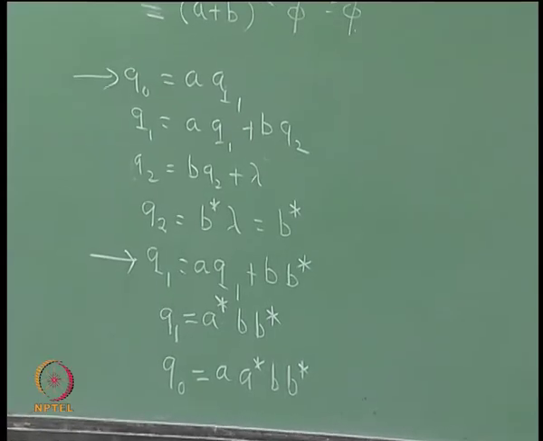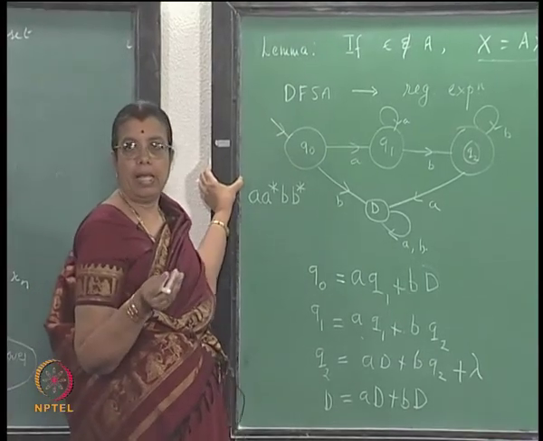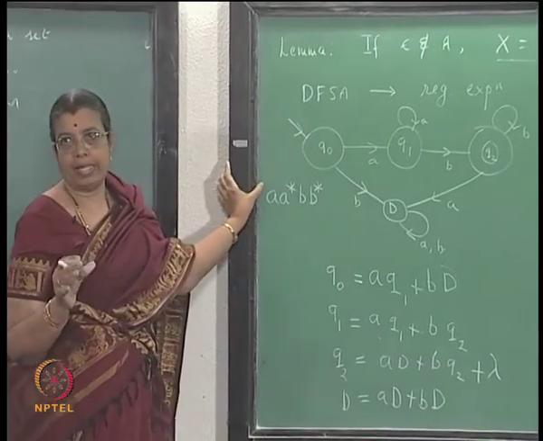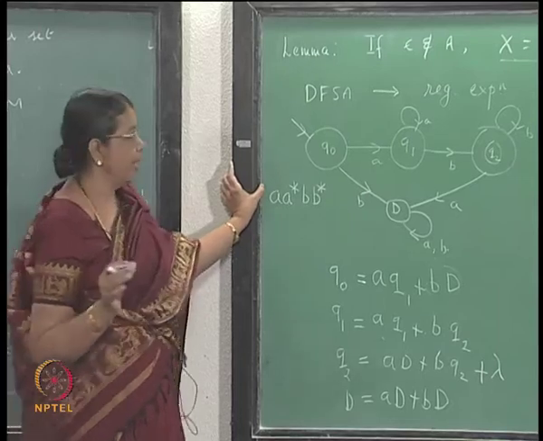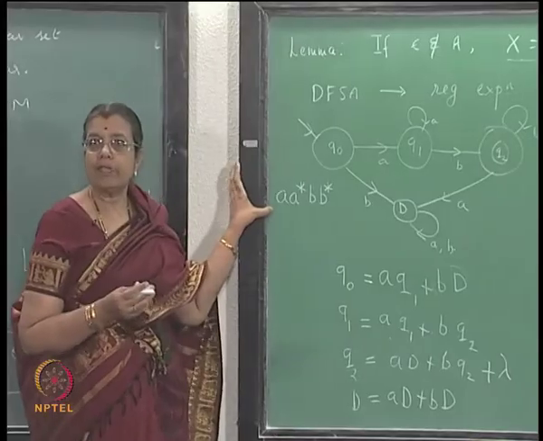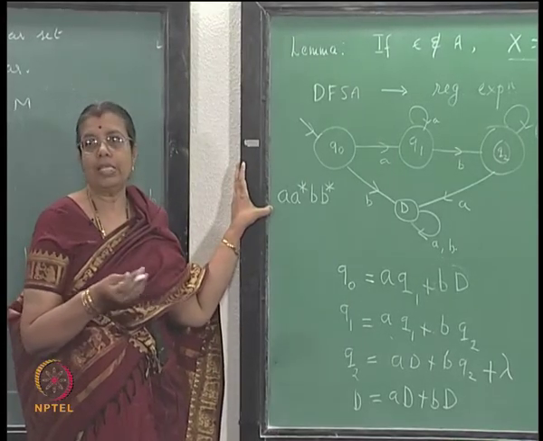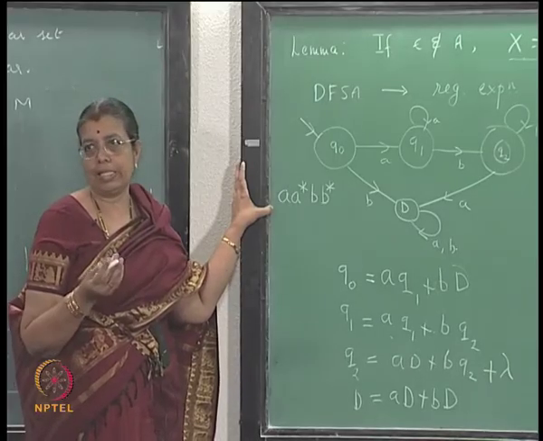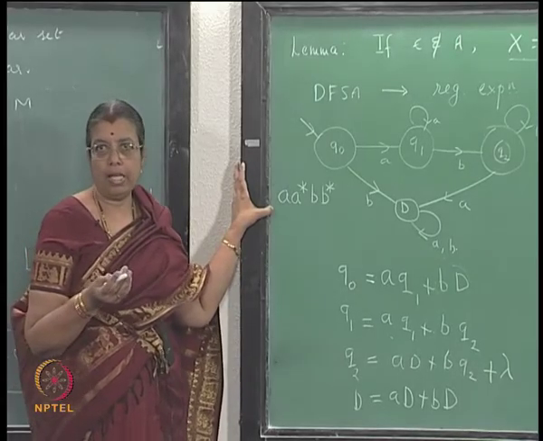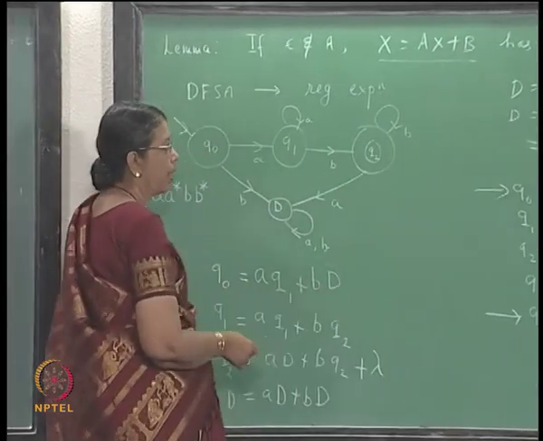So the set of strings which take you from that state to a final state is represented by that when you solve for that variable. So D means the set of strings which take you from D to a final state, but no string takes you from D to a final state, it is empty, right. So you are getting the empty state, D is empty.